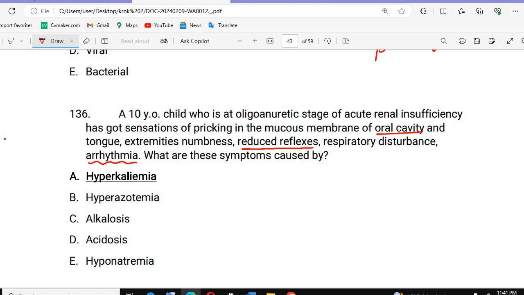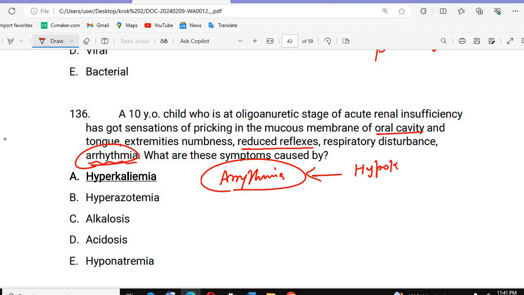Okay, for now you can remember, if any type of these questions will come, they may not give you hyperkalemia, or they can give you hypokalemia. Both are correct. Any problem with arrhythmia, the arrhythmia can be caused by a metabolic abnormality we see in these conditions. It can be caused by hypokalemia, and it can be caused by hyperkalemia as well.